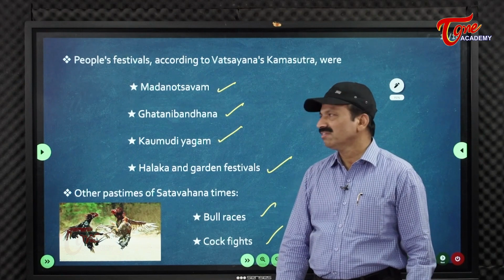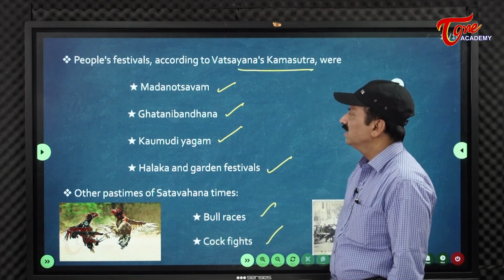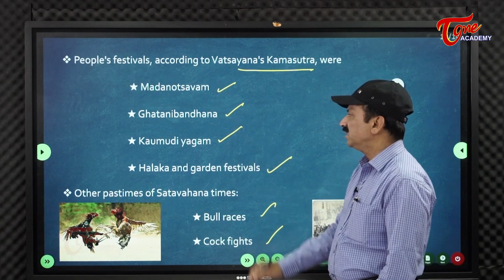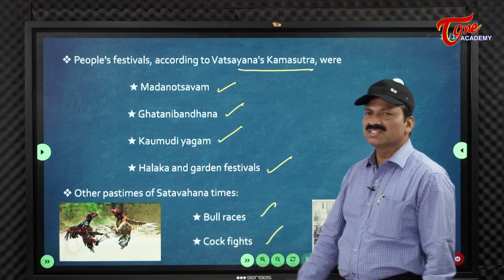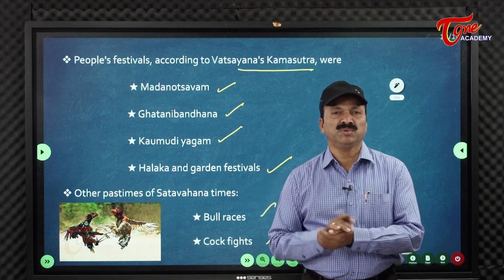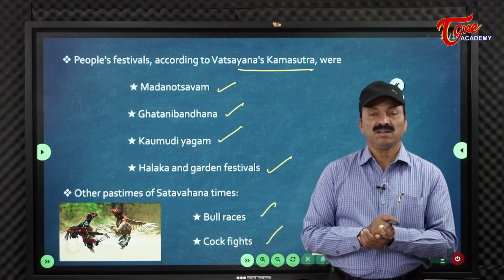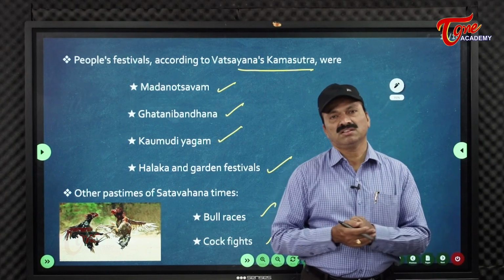Social conditions went well, like that it was said. According to Vatsayana's Kama Sutra, it speaks about Madanotsavam, then Gatani Bandhana, Kaumudi Yagam, Halaka and garden festivals; all these festivals are mentioned. This bit is very important because many times a question was asked: which book spoke about the fairs and festivals of the Satavahanas?